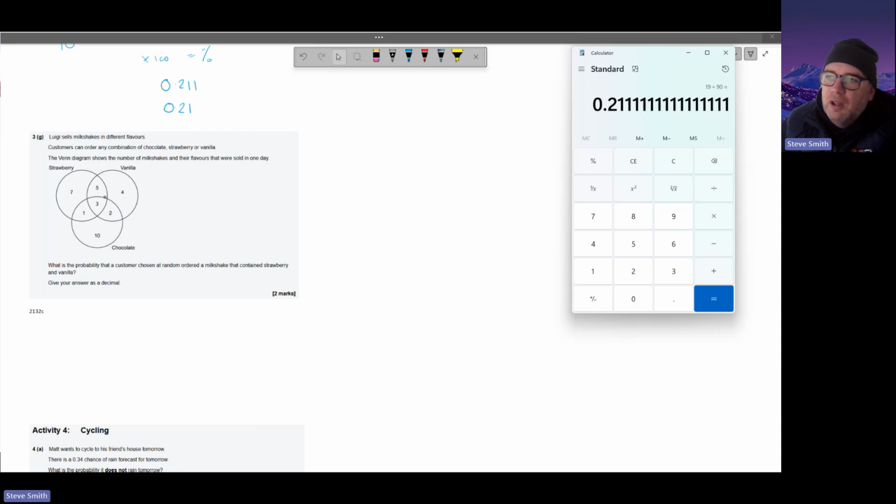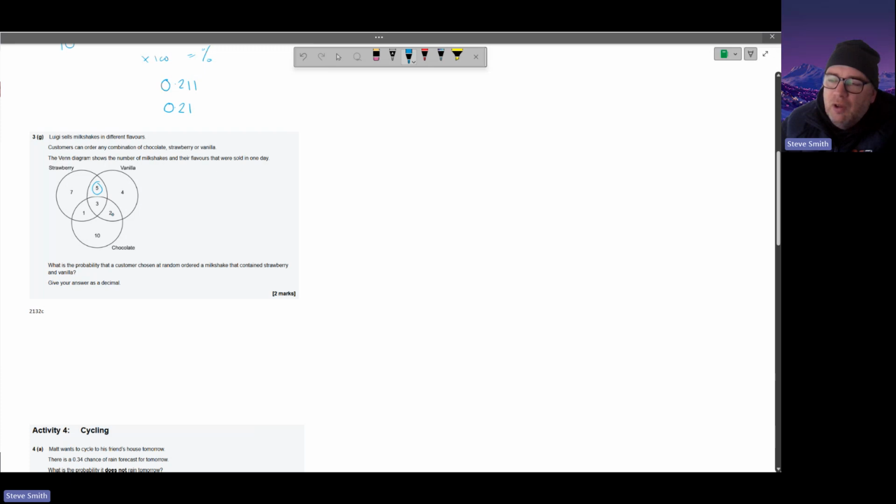So as you can see, the Venn diagram, we've got strawberry and vanilla there. That's 5. And then we've got strawberry, vanilla, and chocolate.